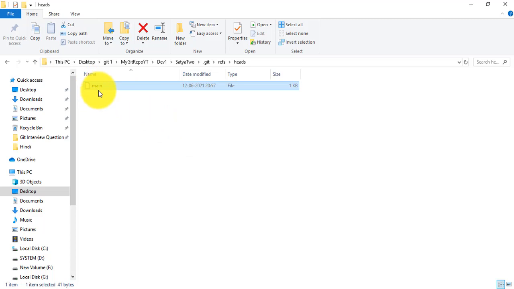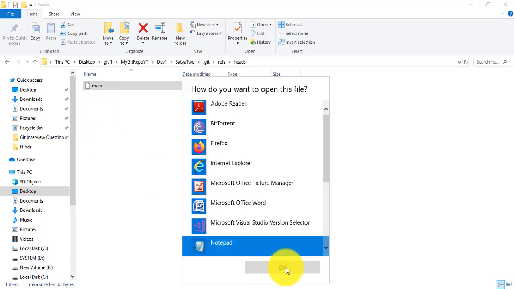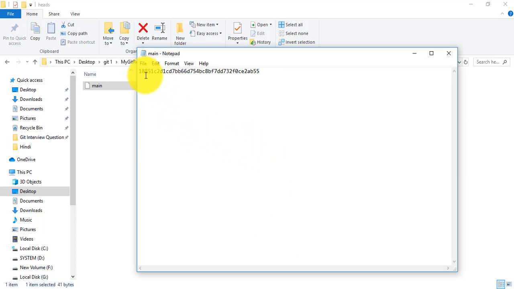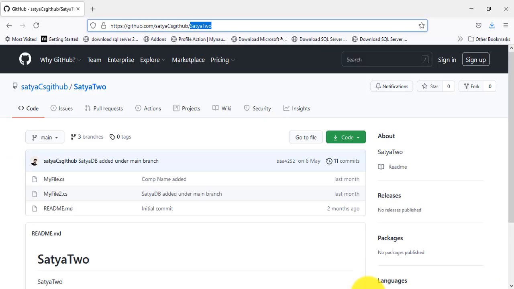It will be available after the clone. If there are multiple branches, then these branches will be available with files like main 1, main 2, main 3, master. So now I'll open this main file. Here you can see this is nothing but the commit ID. How to get this commit ID in the local Git repository? I close this one. And how to check it in the GitHub repository?